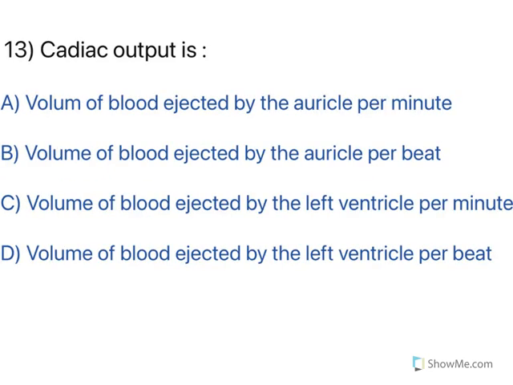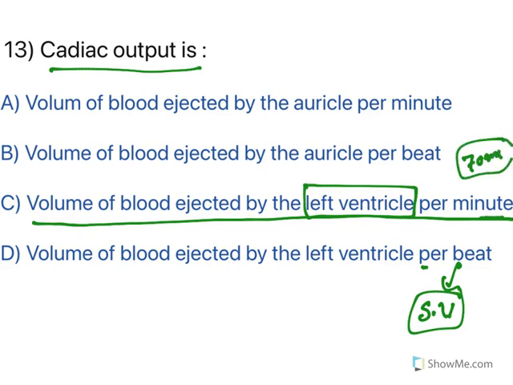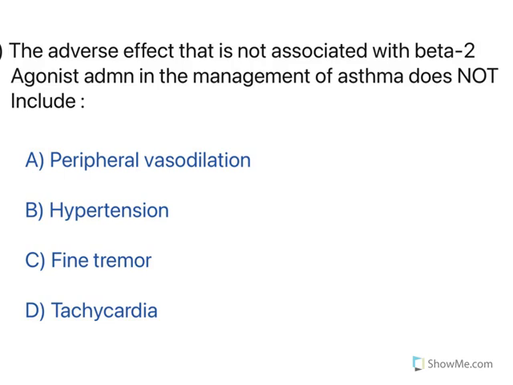Now cardiac output is, see, read it carefully. Cardiac output means the volume of blood ejected by the left ventricle per minute. If it is per beat, it becomes stroke volume. Per beat is stroke volume. Per minute is what becomes cardiac output, and you are specific with the left ventricle. Either left ventricle or right ventricle in a healthy individual, per beat they will be ejecting 70 ml. Both of them are roughly same, but most probably we talk about left ventricle. It is not about auricle. It is left ventricle per minute. So option C is the right answer. Moving to the next one.